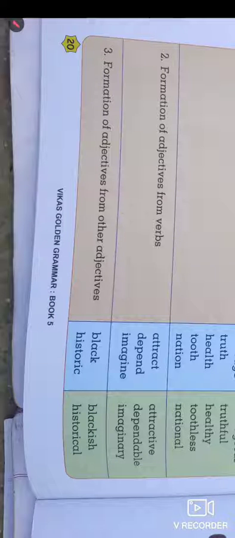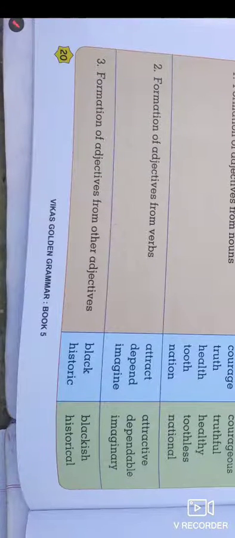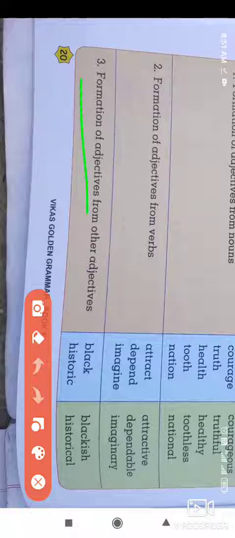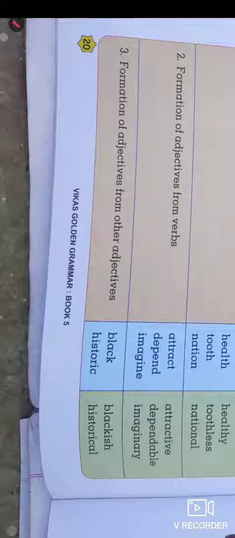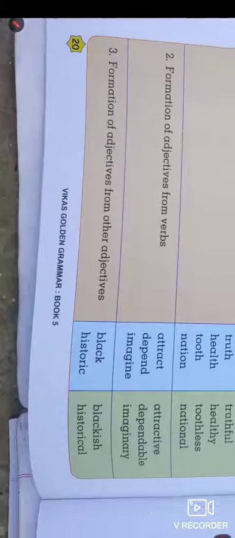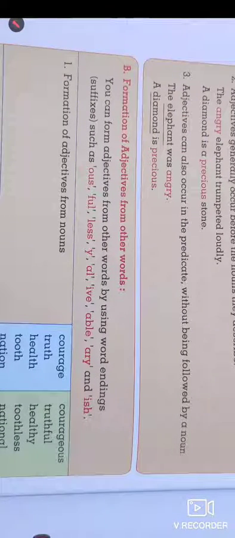So, formation of adjectives from adjectives. Here is another pattern: an adjective is formed from another adjective. Black, blackish; historic, historical. These are the patterns which can be seen in this lesson.